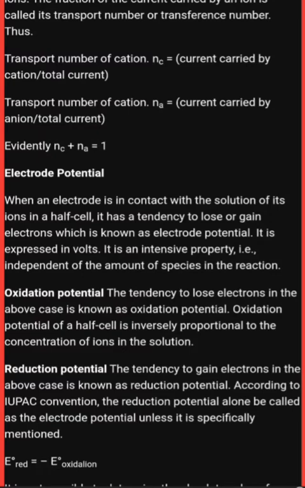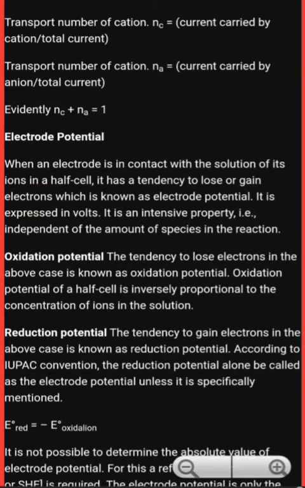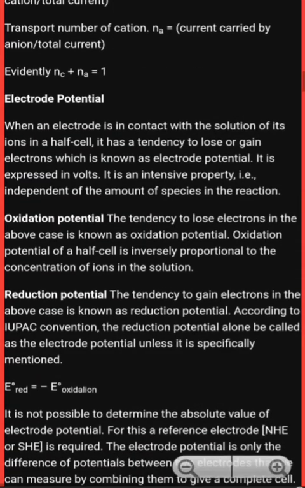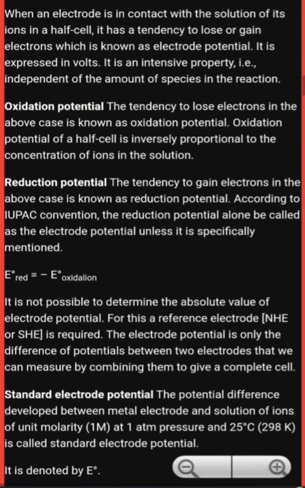So electrode reduction equals minus electrode oxidation. It is not possible to determine the absolute value of electrode potential. For this, a reference electrode is required. What is NHE or SHE? Standard hydrogen electrode or normal hydrogen electrode is required.